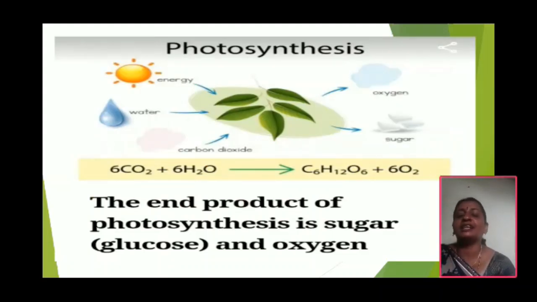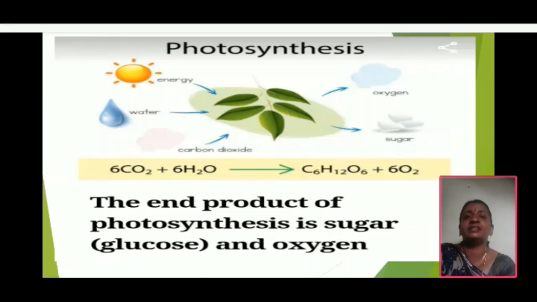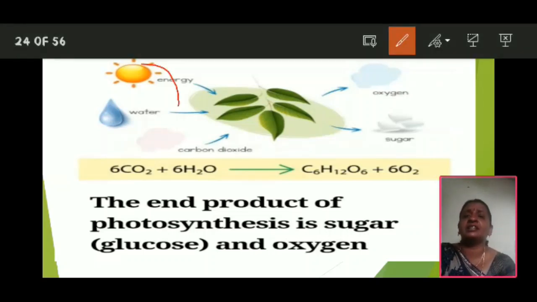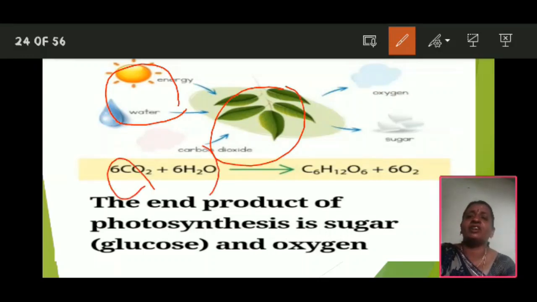What are the raw materials or essential factors required for photosynthesis? What are the raw materials? Raw materials: sunlight, chlorophyll, carbon dioxide and water. These are the raw materials of photosynthesis.